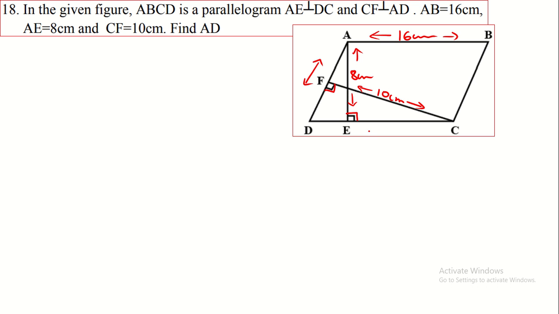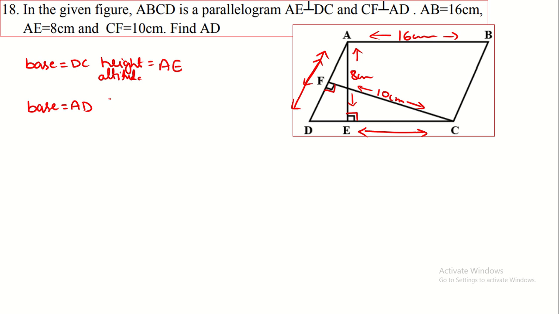So here you observe, this is the base of the parallelogram. If you consider base as DC, what is the height of the parallelogram? Height, or we also call this the altitude, is AE. And if you take the parallelogram ABCD on the base AD, what is the height?